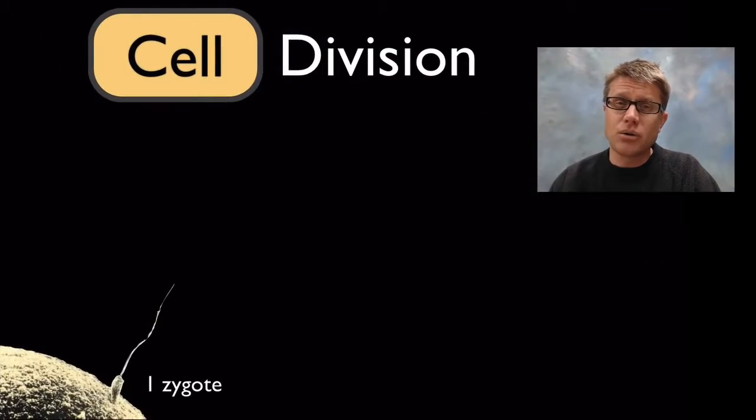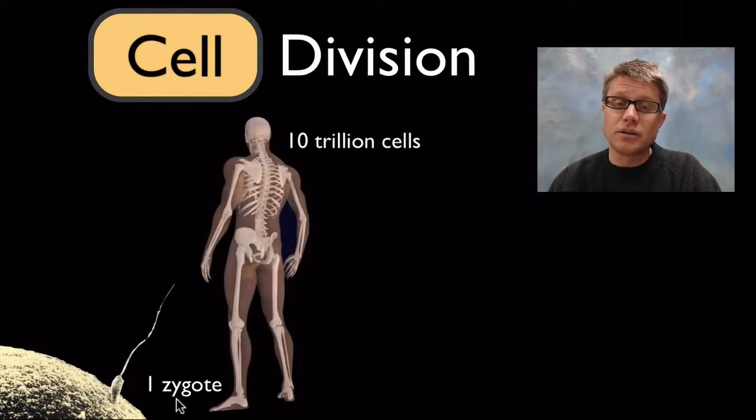And to give you an idea how quickly this goes, you started life as one fertilized egg, or one zygote. But those were quickly dividing over time, and it eventually created an adult that's going to have around 10 trillion cells inside your body. And they all came from that original cell.